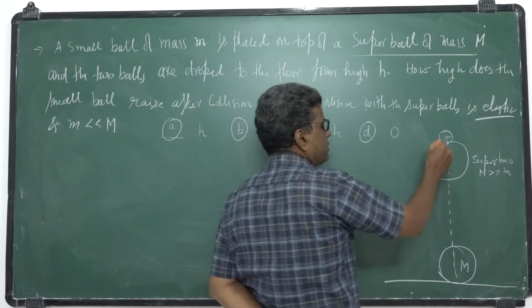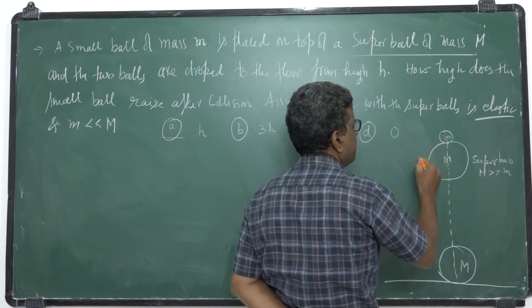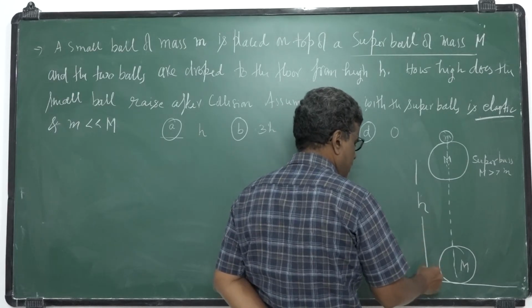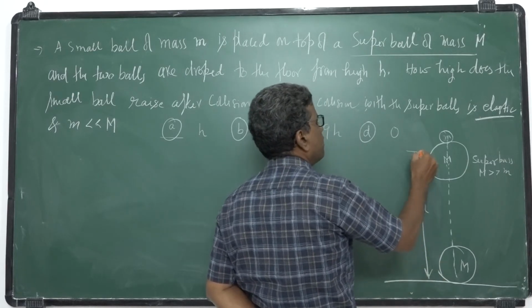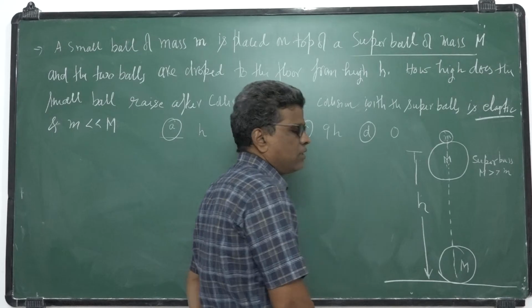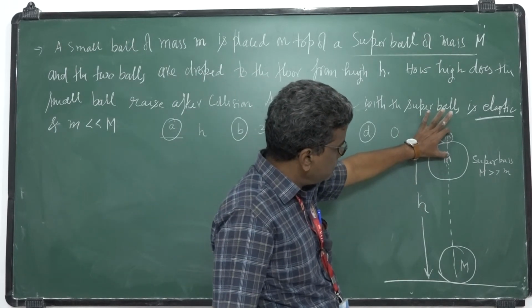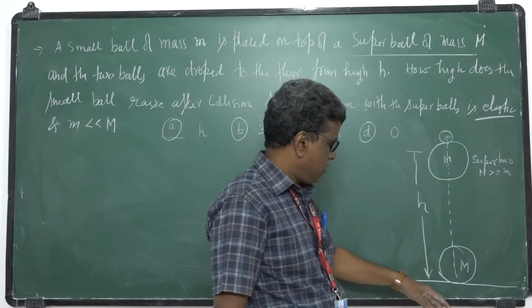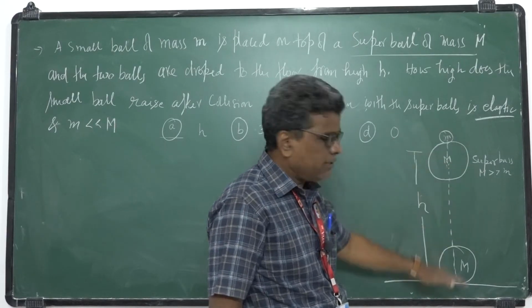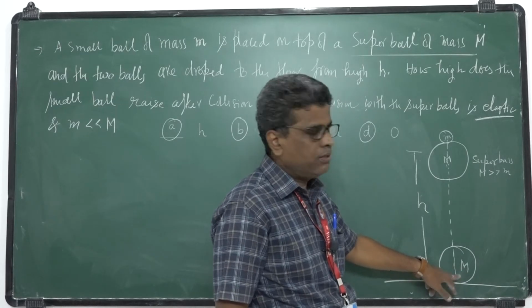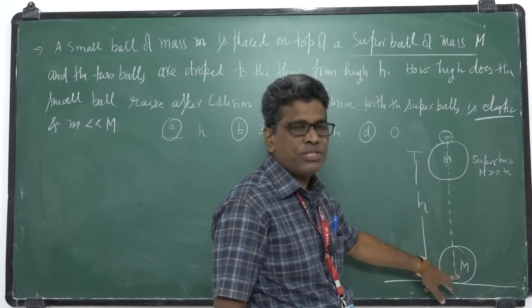Since both balls are dropped from the same height h, both strike the ground with the same speed. I assumed that the distance between these two will be neglected. So both will take the same time to hit the ground.